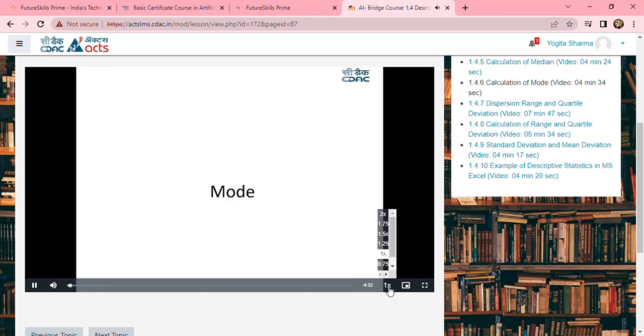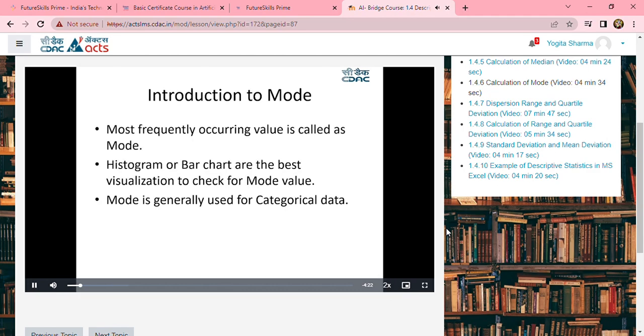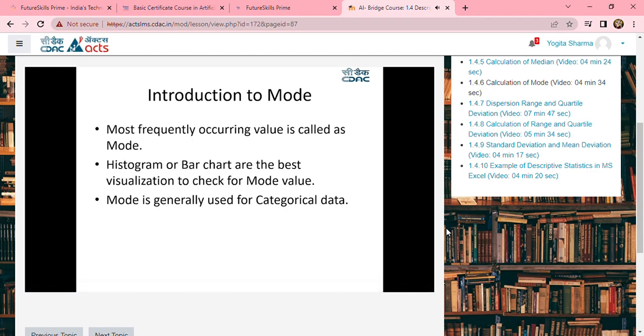Let us try to understand the mode calculation right now. We have seen the measures of central tendency of mean, median, and now we are going to discuss the mode. Mode is nothing but the most frequently occurring value. Generally, we use a histogram or bar chart to represent the mode value. Of course, we also use the histogram and the box plot to represent the median and the mean.